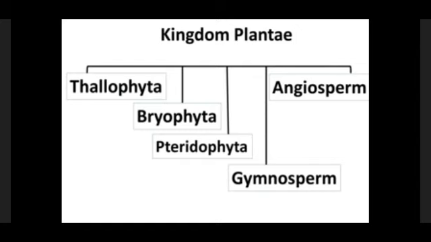I'll repeat, phanerogams are those plants which have root, stem and leaves. They have fruit, flower and seeds also, and they have vascular tissue, that is xylem and phloem, present. On top of that, they are classified into two major groups. One is called gymnosperm and the other is called angiosperm. Angiosperms are further classified into monocotyledons and dicotyledons. What are these detailed structures? We are going to talk about that as we go ahead in this particular video. So I hope this completes the entire kingdom Plantae.